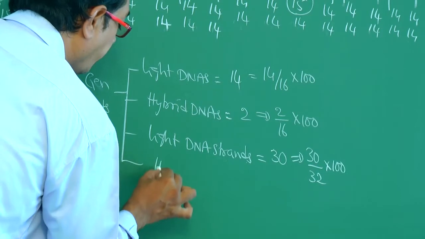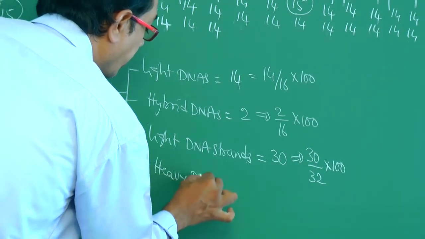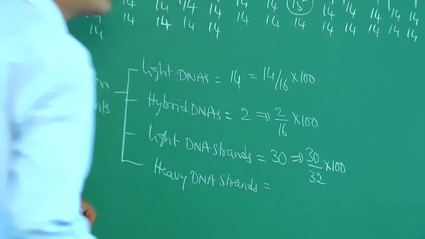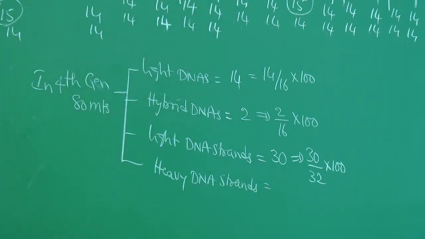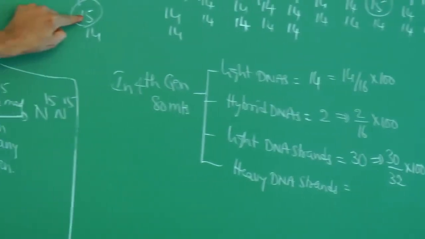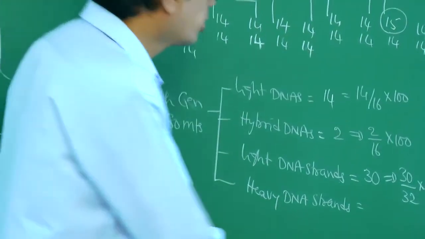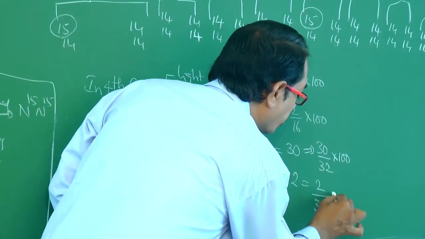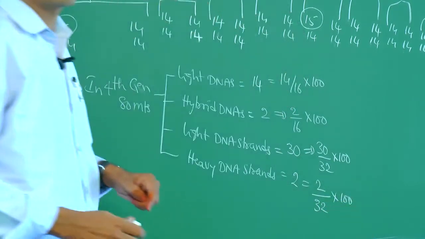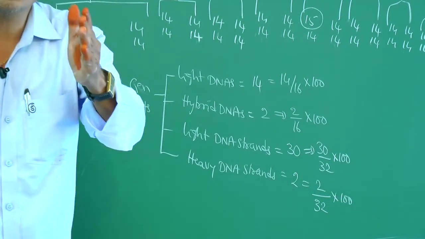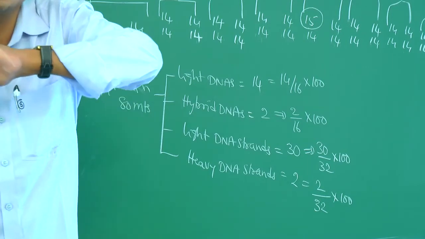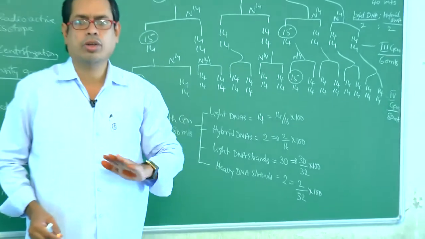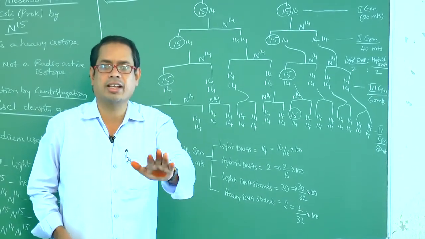And heavy DNA strands, I am asking. This is one heavy DNA strand, this is another DNA strand. So that is 2. That is equal to 2 by 32 into 100. Like that we have to calculate. If the question is DNA means we have to calculate with respect to DNA molecules. If the question is DNA strands means we have to calculate regarding DNA strands.